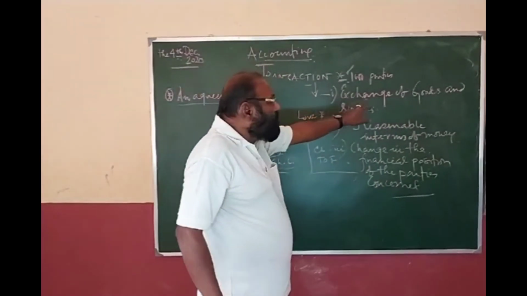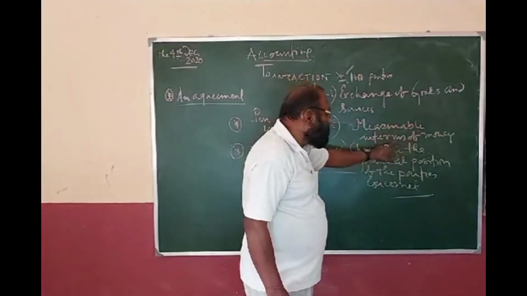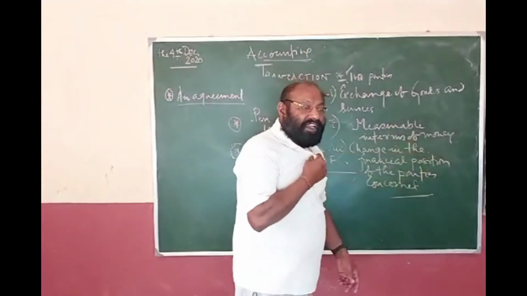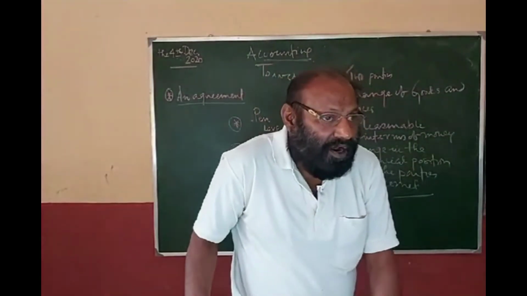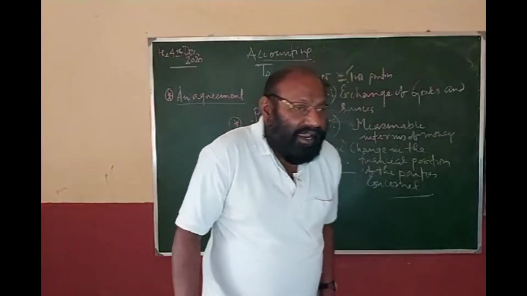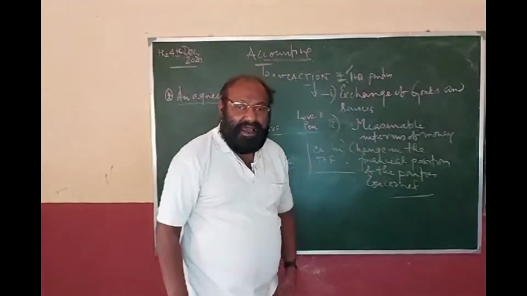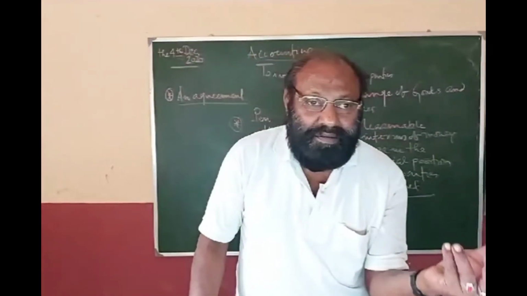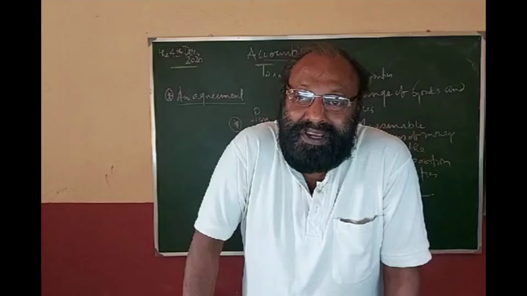So the first part is that exchange of goods and services must be there. And that exchange must be measurable in terms of money. Love is not measurable in terms of money. So it will not come under the purview. Again, giving goods for goods may be an exchange, but it is the two facets of a barter system.